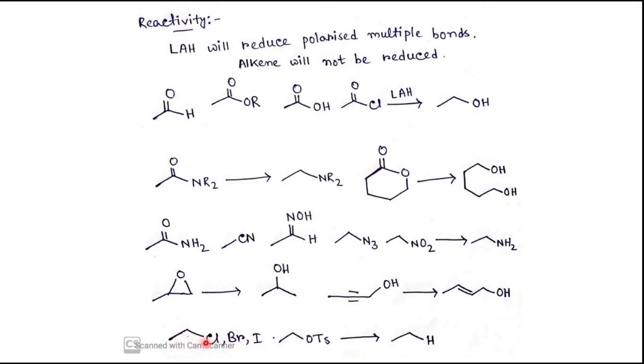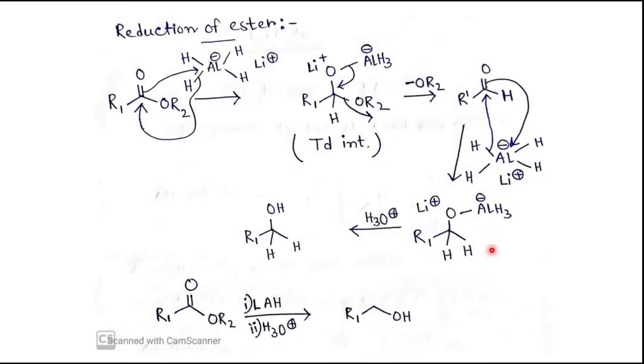And this alkyl chloride, bromide, iodide, or this kind of substituent also can be reduced by lithium aluminum hydride. And here you have to remember one thing: there is no carbon decrease or increase, so the carbon number will be fixed in every case.